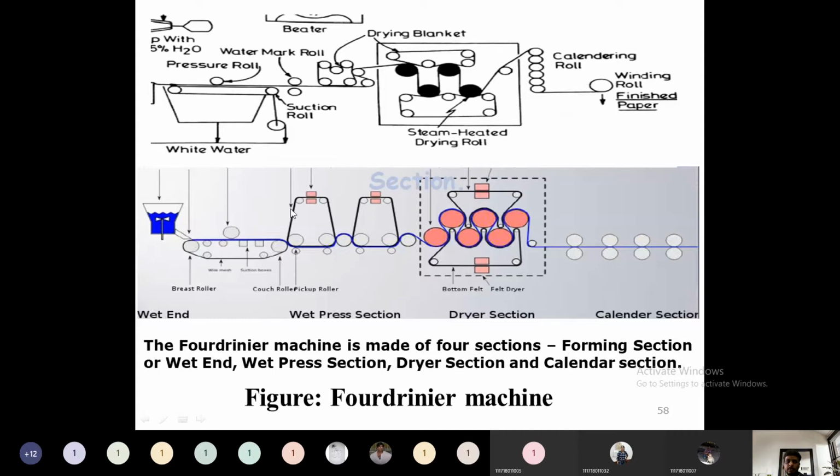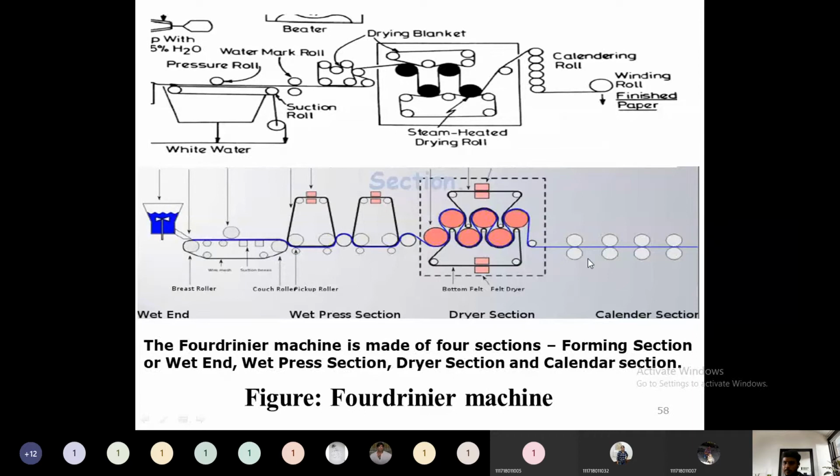In a cross-sectional view, this will look like this one in the real plan. The same operation in the colored format we have shown here. Here you see the paper is moving in this direction. So the same operation will be carried out. All the four operations will be carried out in a single machine called a four drainer machine, and the process is called a four drainer process.